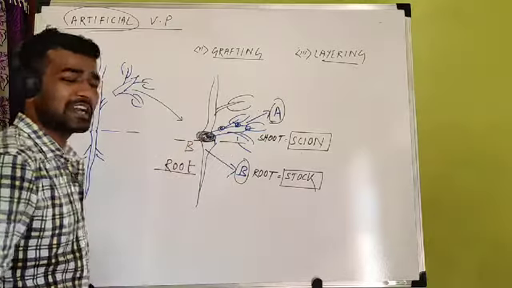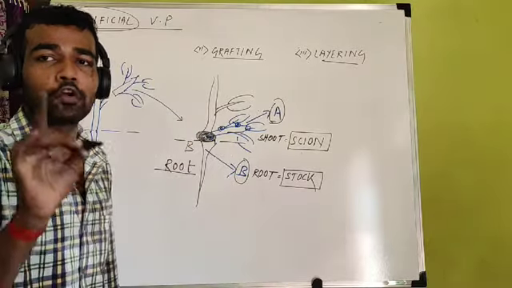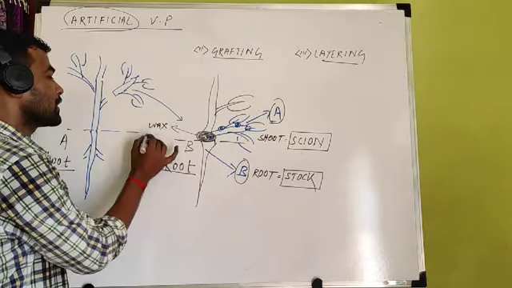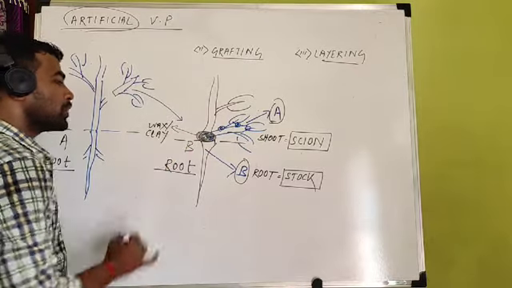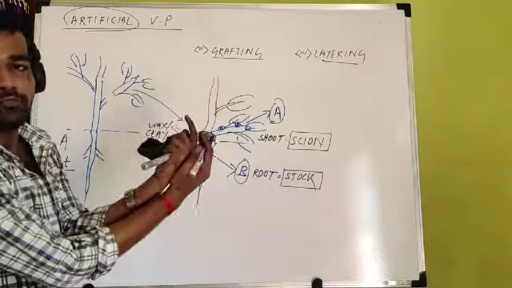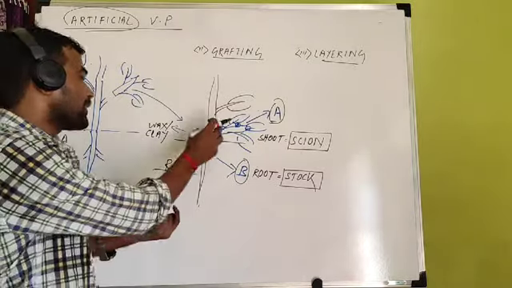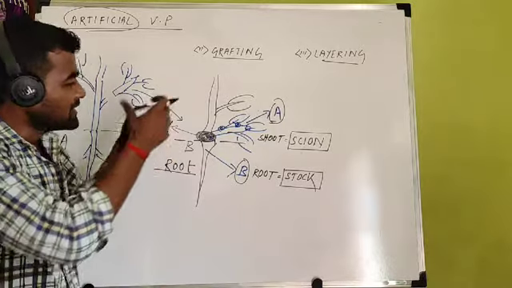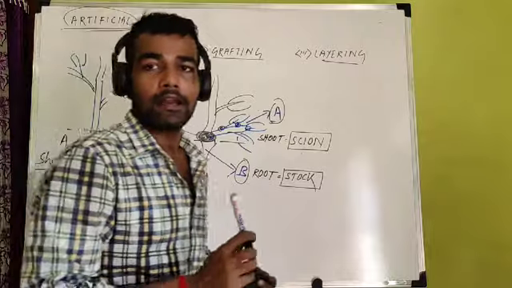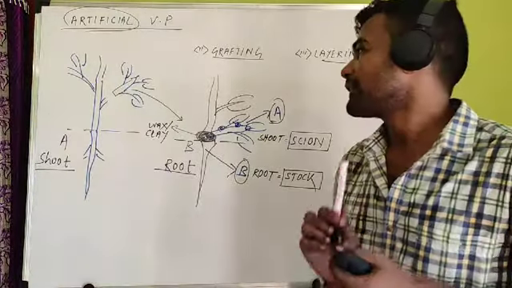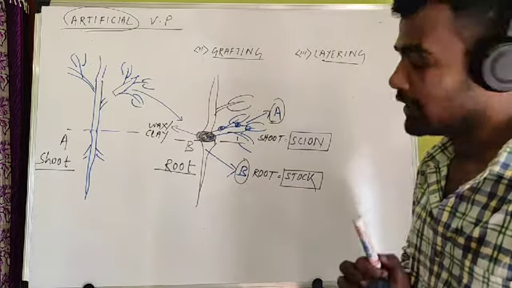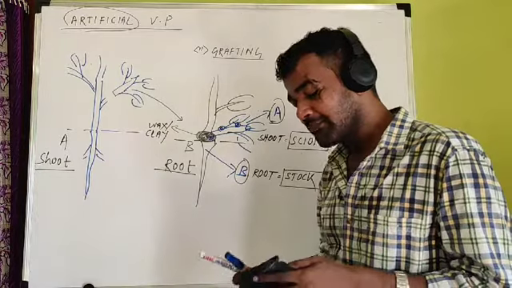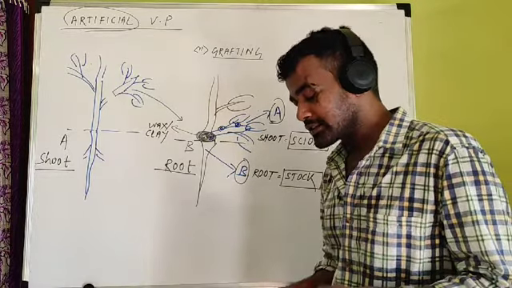And why is grafting clay needed? All of you know soil is important for growth of the plant, and that clay is given, or wax. You can give wax or grafting clay, and after giving it, polythene is wrapped and covered so that it cannot become loose, or it remains in a fixed condition for easy development and growth of the plant. And that is all about grafting. Different types of grafting are there, given in your notes. I have already given the PDF note. Different types of grafting diagrams are given. But these are not important, only grafting.